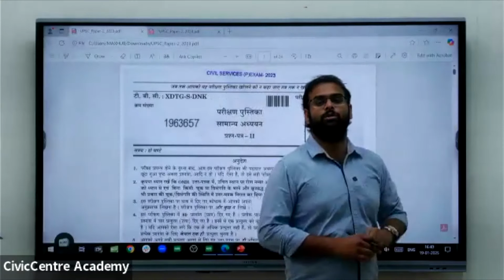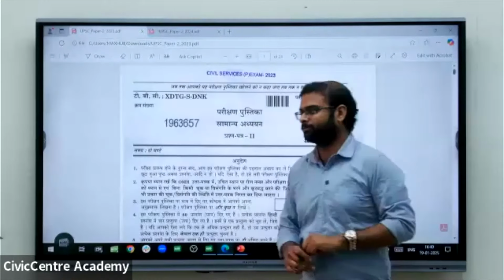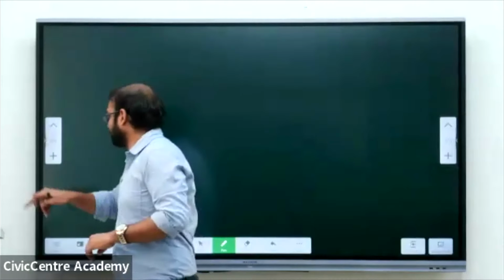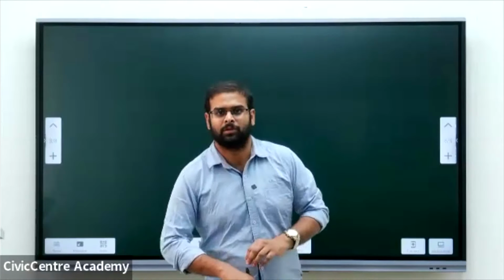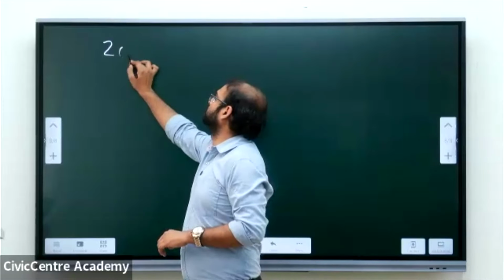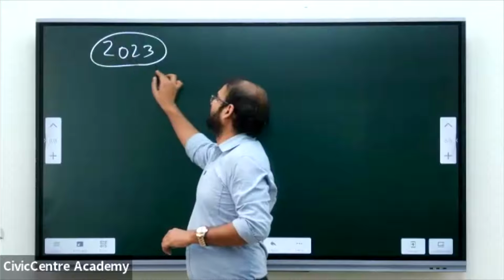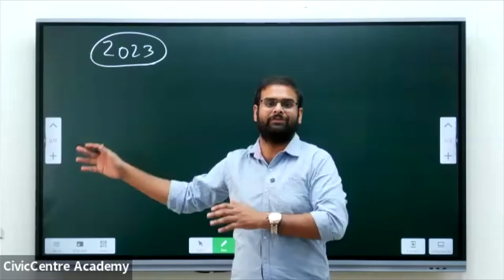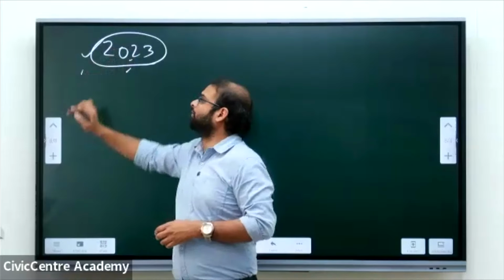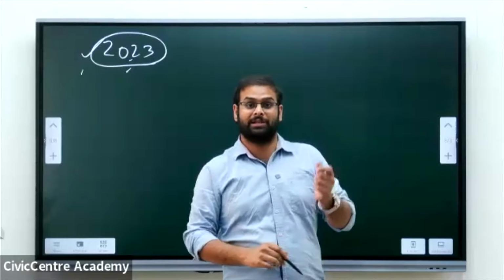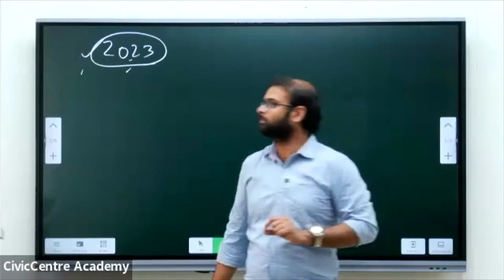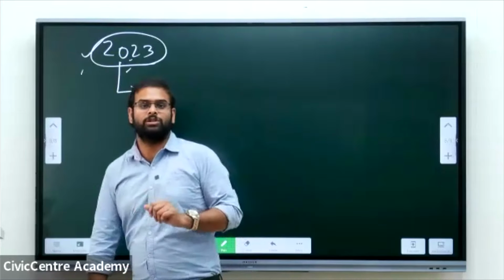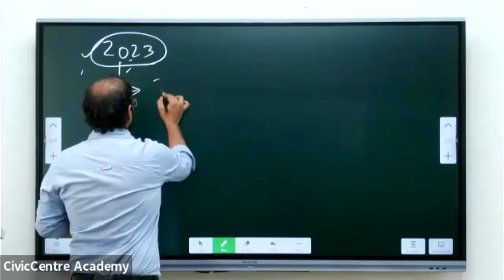Let's briefly have a look into the 2023 paper as well. Why am I repeatedly mentioning the 2023 paper in my discussion? The 2023 paper is said to be one of the toughest papers in CSAT. In the last 11 years, from 2013 till 2024, the 2023 paper is one of the toughest. Yes, it is the toughest paper, but there are certain questions from a fixed number of topics through which you can easily secure 70 marks.